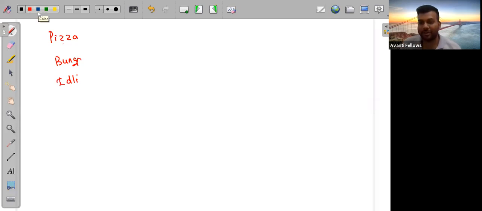Now for foods, people will tell a lot of answers. So now, if we take calories, you will write the calories. Consider idli is very light. We can eat idli and it is not that bad for our health. So idli's calorie, consider it as 80. Calorie of burger, you can consider it 120, and pizza is 180. Niriksha is giving examples. So now guys, we can see pizza 180, burger 120, idli 80.